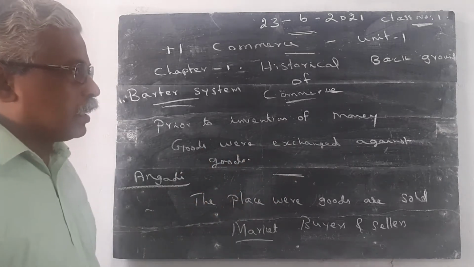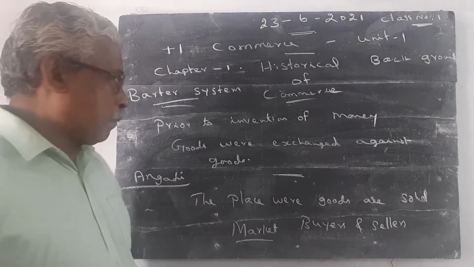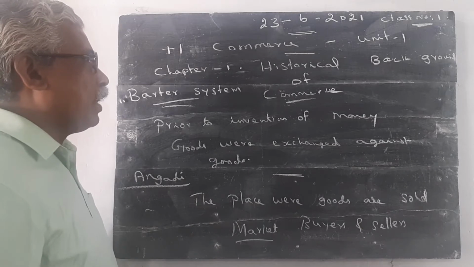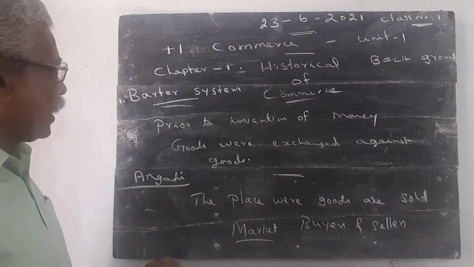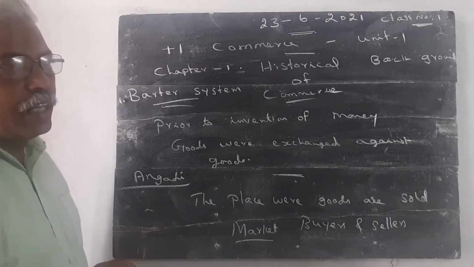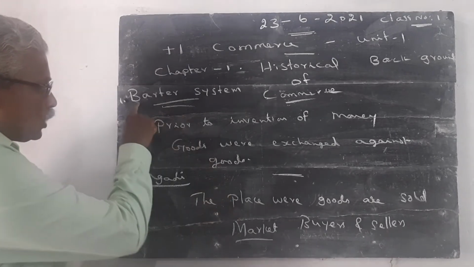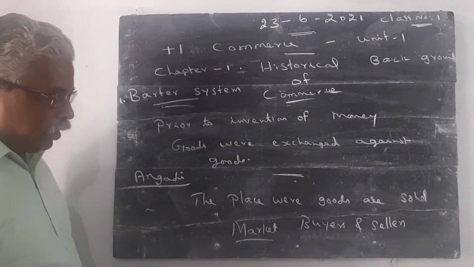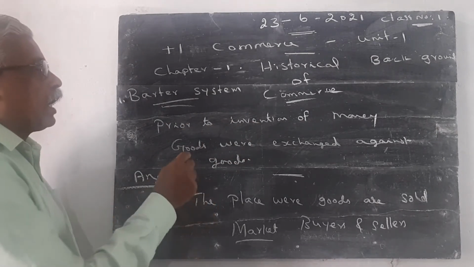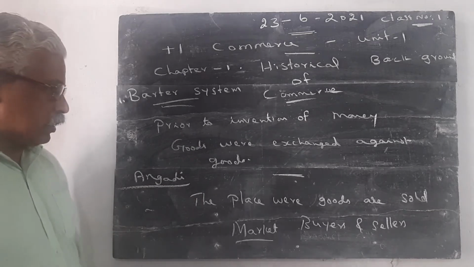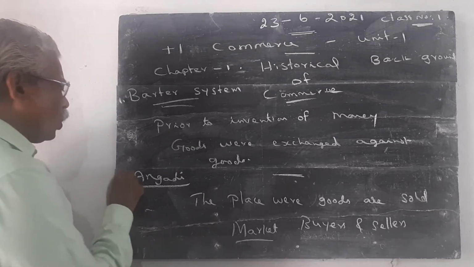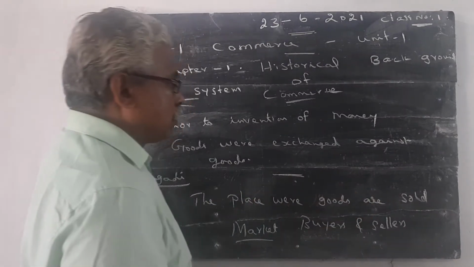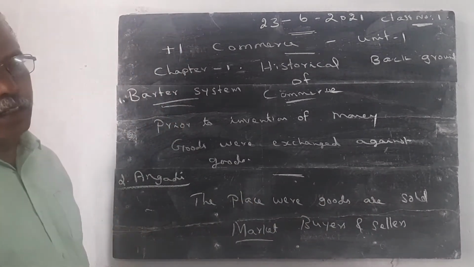In Tamil literature, especially in Silappadigaram, two technical words are given: Nalangadi and Alangadi. So the first question I want to give is, what is the meaning of barter system? Prior to the invention of money, goods were exchanged against goods; this is called a barter system. Question number 2, what is the meaning of Angadi? The place where goods are sold is called Angadi.